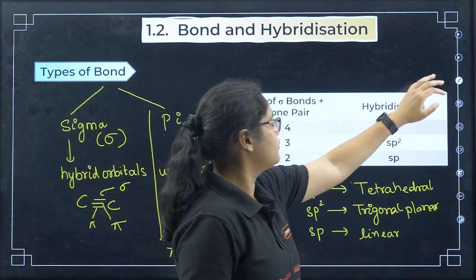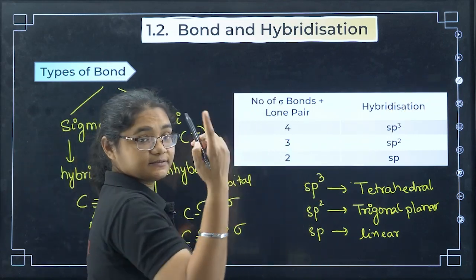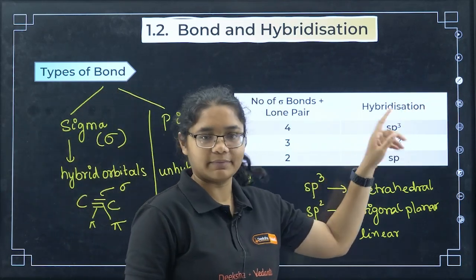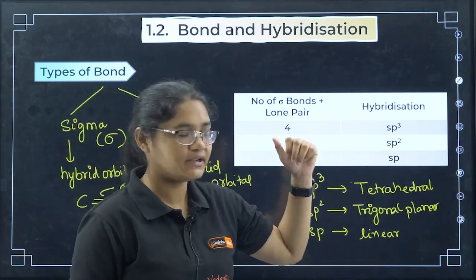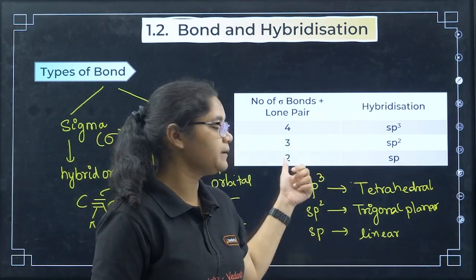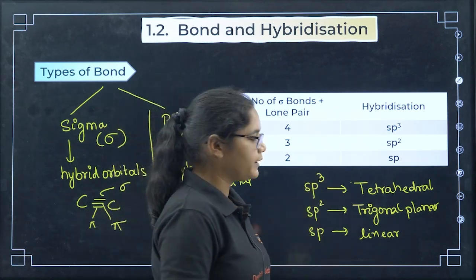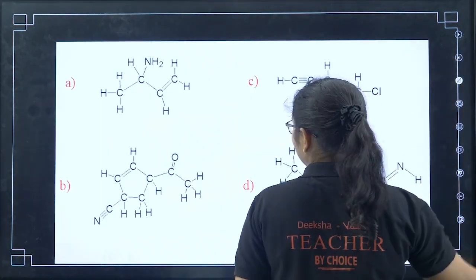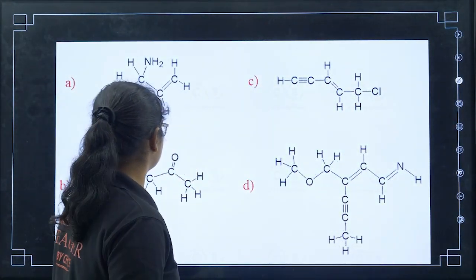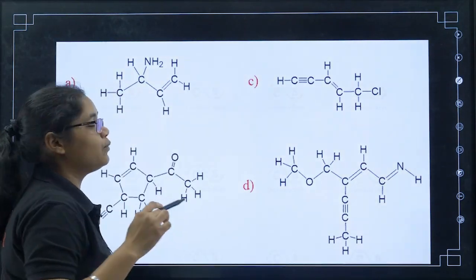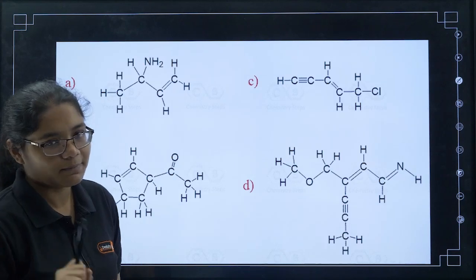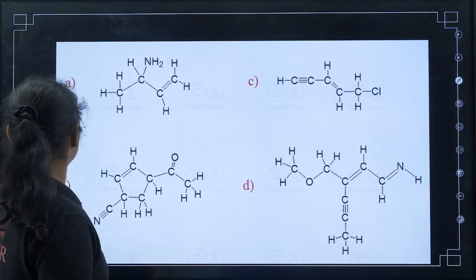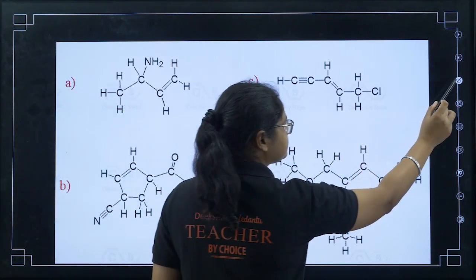Now you don't have to remember that 4 means sp3, just add here 1s and 3p, total is 4, so that is why here 4. 1s and 2p, total is 3, so here is 3. 1s and 1p, so it is total 2 here, right? Okay, now let's do some questions. Here for each of the carbons, you have to tell what is its hybridization, how many sigma bonds are there and how many pi bonds are there. So let's start with the first question.